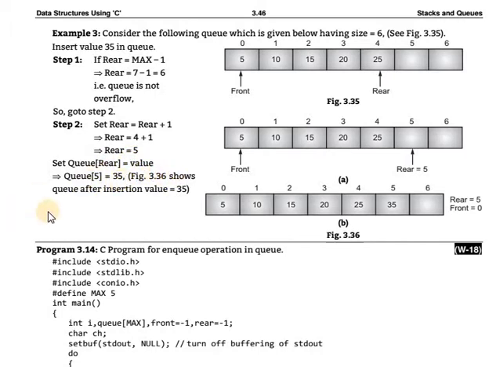Okay, the figure shows that after insertion of the queue, the value is 35. The value 35 will be assigned to Q of rear. What is the rear value? 5. So at Q of 5, 35 is automatically inserted. Now rear is 5 and front is 0. Clear that? This is how the elements are inserted in memory locations through the queue concept in data structure. Clear that?